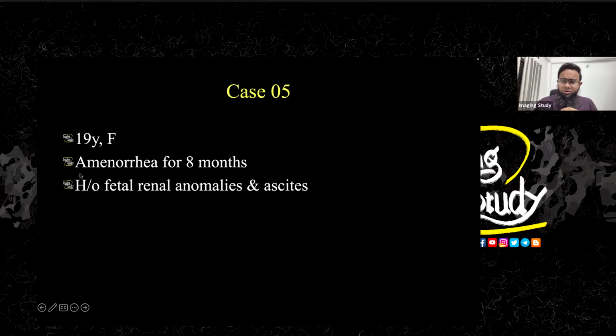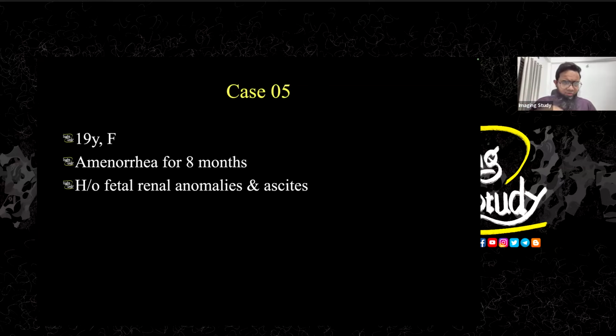This is a 19-year-old female patient, and she came with amenorrhea for 8 months. An anomaly scan was done at 18 weeks of gestation where the diagnosis was made as fetal renal defects, bilateral renal defects. Some say there is a cystic lesion, some say there is a hydronephrosis. So it's a mixed, confusing state. And there is also ascites.